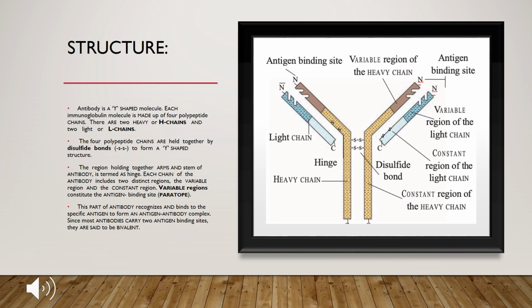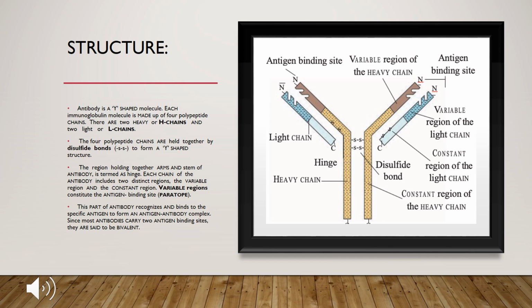Each chain of the antibody includes two distinct regions, the variable region and the constant region. Variable regions constitute the antigen binding site, that is called paratope. So the antigen binding site, at the top, is called paratope.